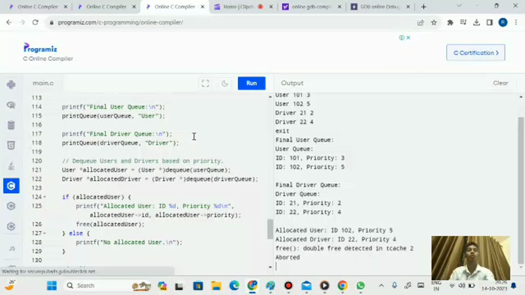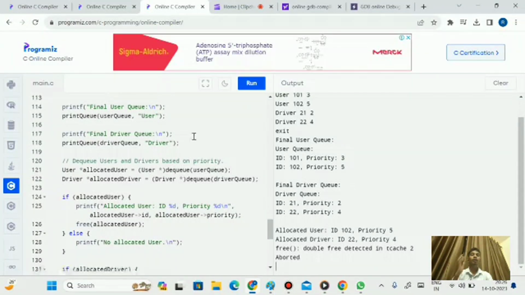And this is the part of code, and these are all the algorithms we have used for the creation of this project, and we have worked on these algorithms for this project. And finally I want to conclude this project, and the final conclusion I want to share with you is, ride sharing is here to transform your transportation experience.